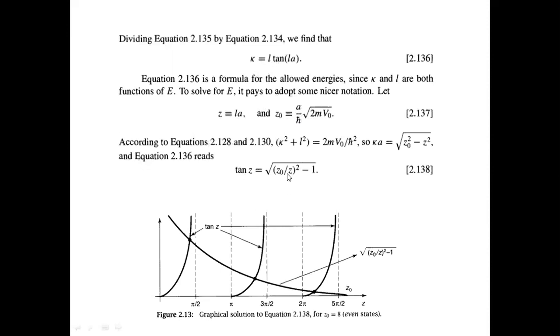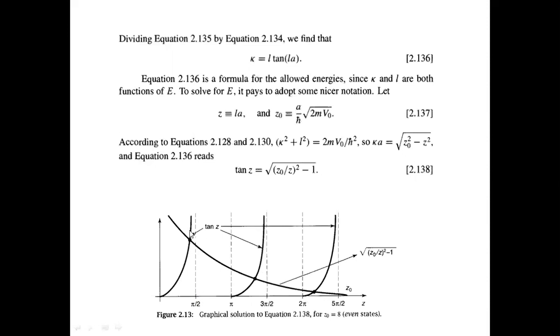Now this is actually a transcendental equation. That is, it does not have a closed-form solution. It can only be solved numerically, so we can solve it using a plotter.